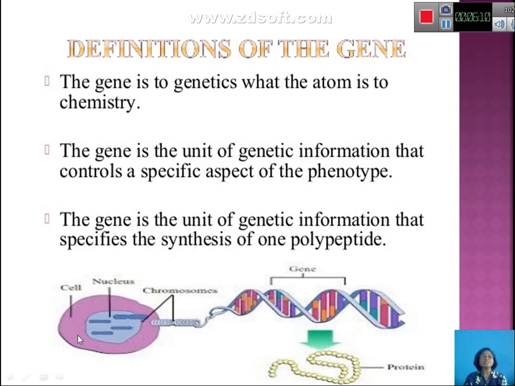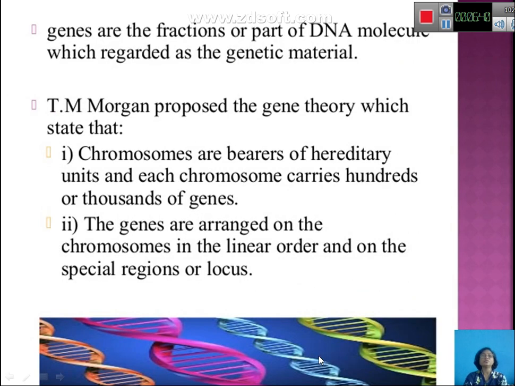As we have seen earlier, this is a typical eukaryotic cell in which the nucleus is present, and the nucleus, when extended, consists of a DNA molecule; the nucleus consists of chromosomes. You know that different types of chromosomes are present in prokaryotic as well as eukaryotic cells, and if you see the extended structure of DNA, it undergoes transcription and translation to form a protein molecule.